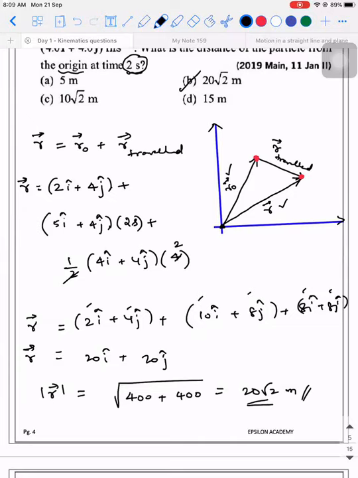So it is 20 root 2 meter. Shall I move on to the next one?